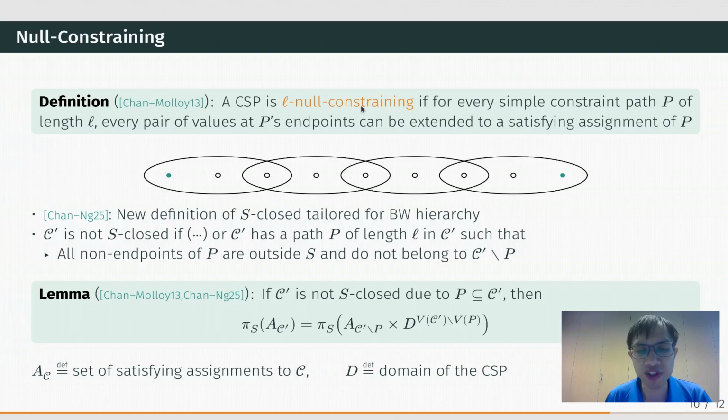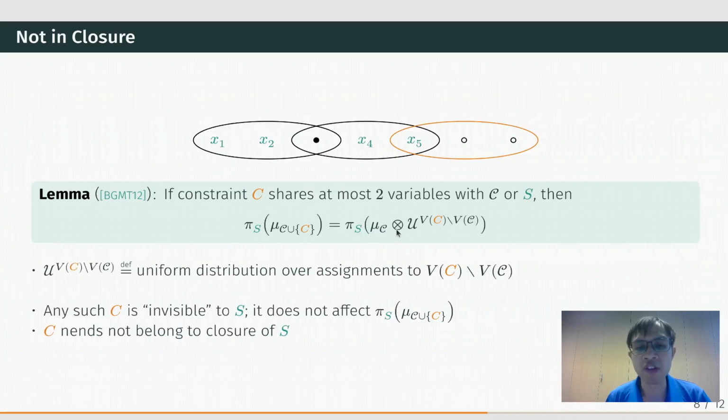It is not difficult to see that if a constraint collection C prime is not S-closed because it has such a path, then the set of satisfying assignments on these constraints, when projected to the variable subset S, will be the same as if the path is not there. So again, the path does not affect the projection to S. This property here looks exactly the same as the property that was used for proving LP lower bound, and that is why we are able to prove BW lower bound.